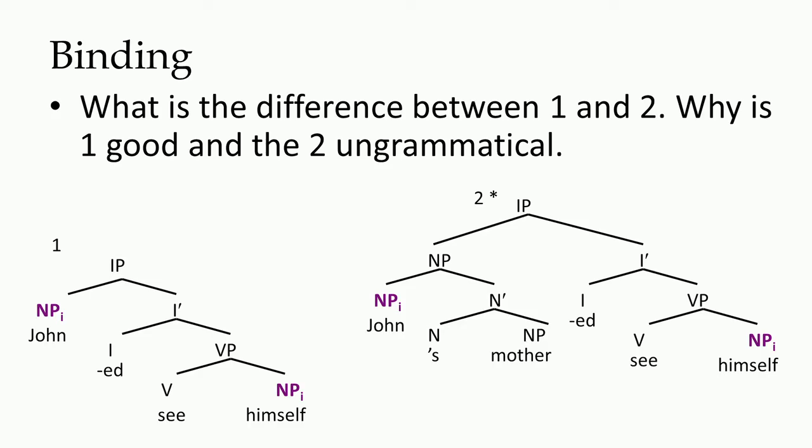What is in the spec position of IP is the entire NP "John's mother," and John is in the spec position of the whole NP, which is the subject of the sentence. John itself is not in the spec position of the sentence.